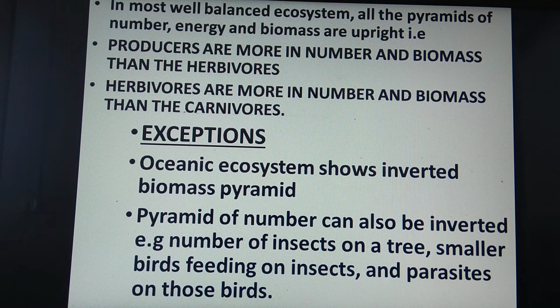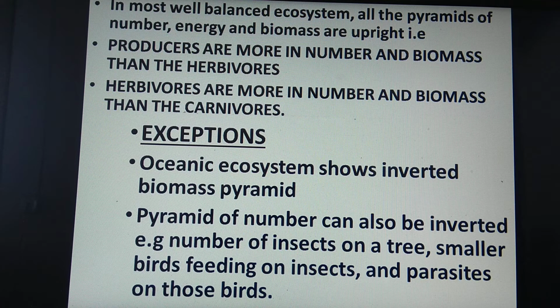What are the exceptions? If you look at the oceanic ecosystem, it shows an inverted biomass pyramid. What is this inverted? Inverted means the opposite type of pyramid where the number of producers will be less. In case of the ocean, the organisms which are there, for example fish and different kinds of aquatic animals, depend upon the phytoplanktons.